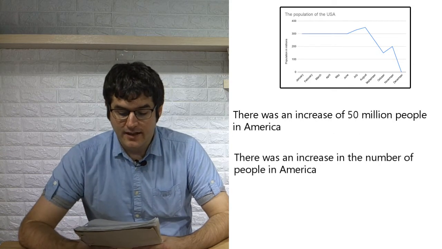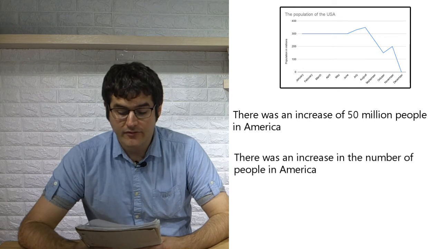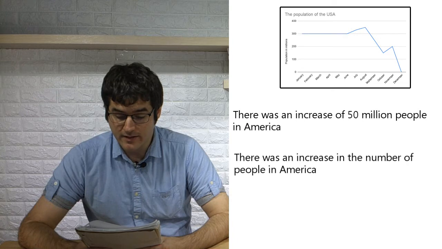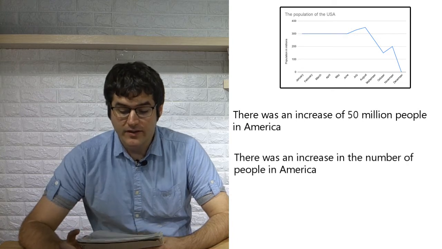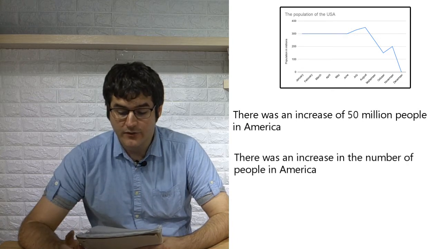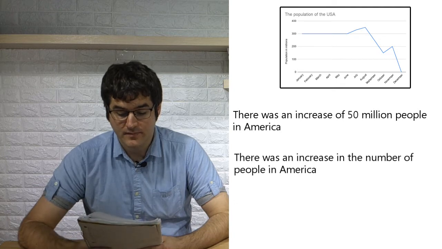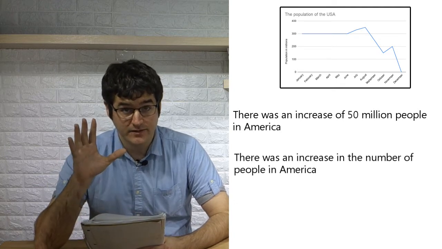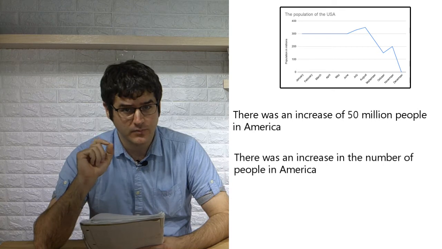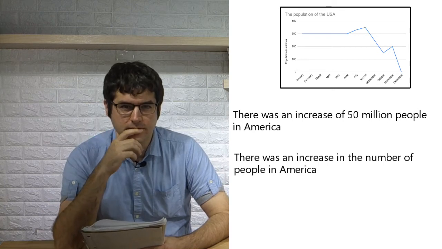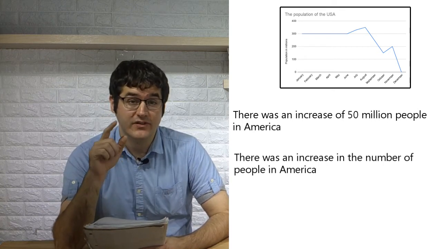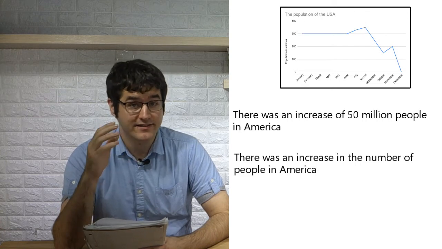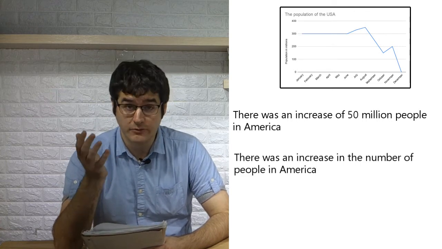Next, we can say there was an increase of 50 million people in America. There was an increase in the number of people in America. Now, one of these is a general statement. One of these is a detail. Which one is which? That's right. If you say the one with a number, that is the detail. The one without a number is a general statement.